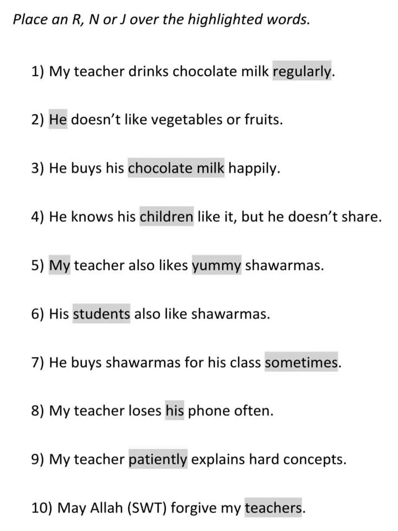Number 7, he buys shawarmas for his class sometimes. So here find the act, the fi'l. Buys. Who's buying? Who's doing the act? He becomes rafa. Buys becomes fi'l. What is bought? Shawarmas. For whom is it bought? For his class sometimes. For buying, his class. And how frequent is buying? Sometimes. So all the other things are details of the act.